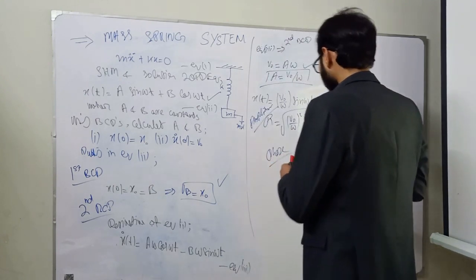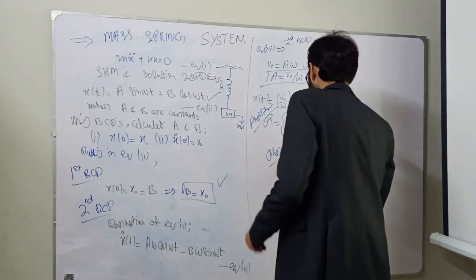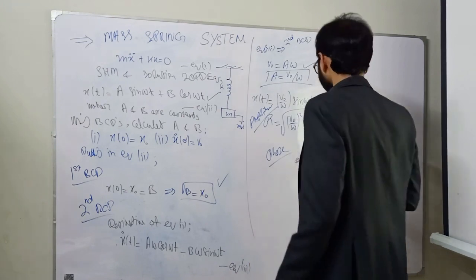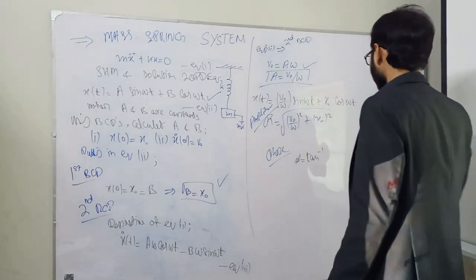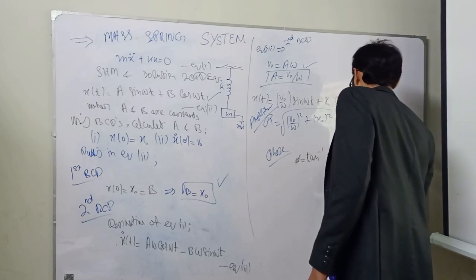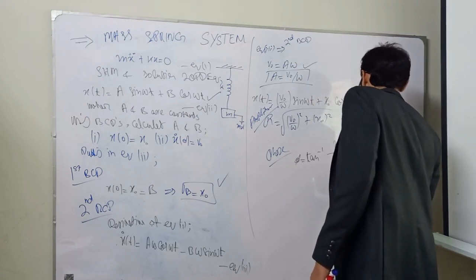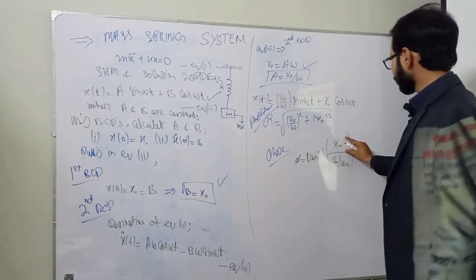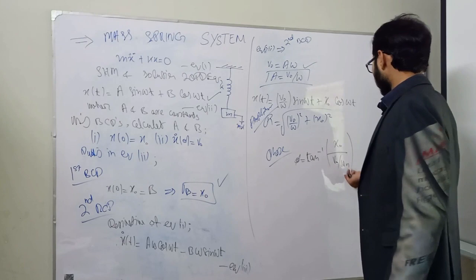For the phase, what will you do? A simple formula: phase is equal to tan inverse of x naught divided by v naught divided by omega n. So we have to put the value of the initial displacement, initial velocity and omega n.